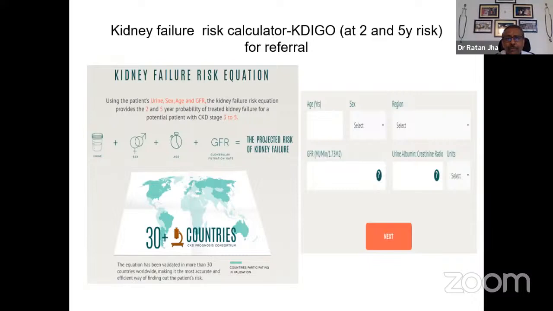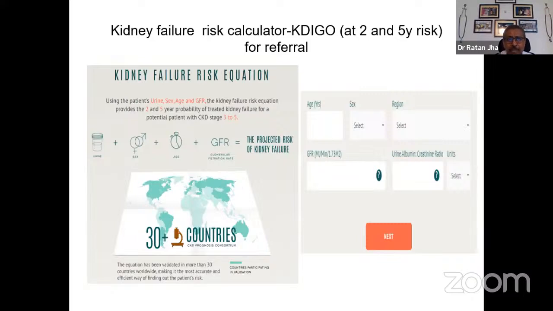As nephrologists, we expect the general physician to know that there is another formula which is called the kidney failure risk calculator, which is proposed by KDIGO to decide the referral to the nephrology team or a team for transplantation.